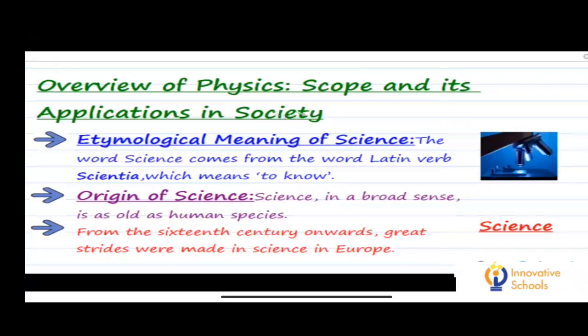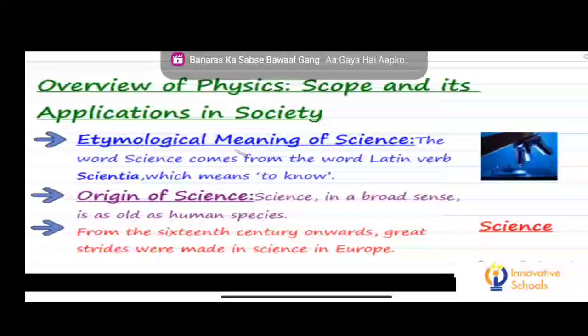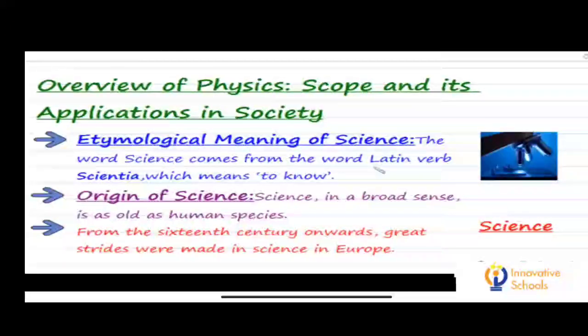And its application in society. So let us have an overview of physics, scope and its applications in the society. First thing which we'll learn here is the etymological meaning of science. The word science comes from the Latin word scientia, which means to know.